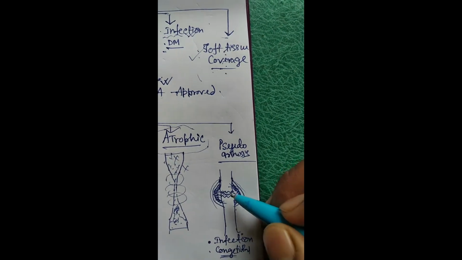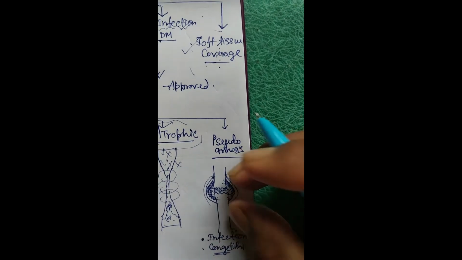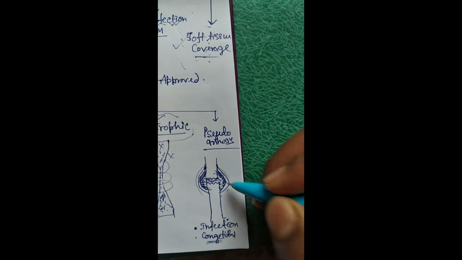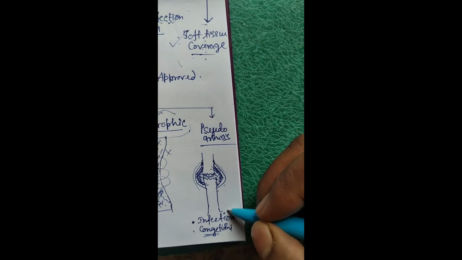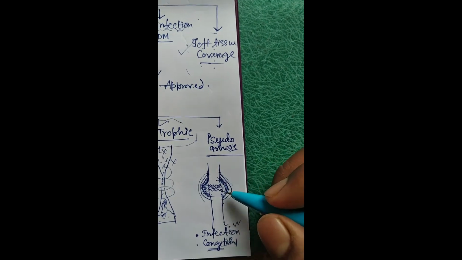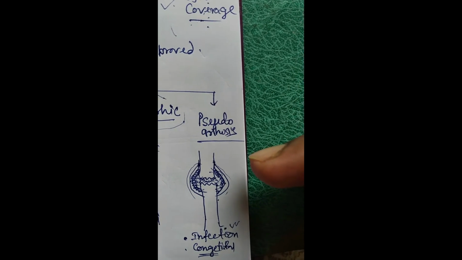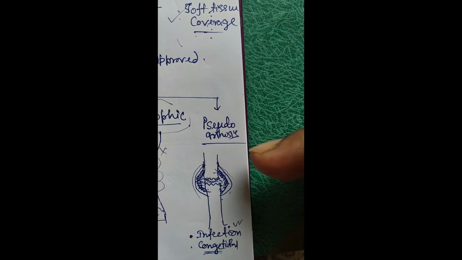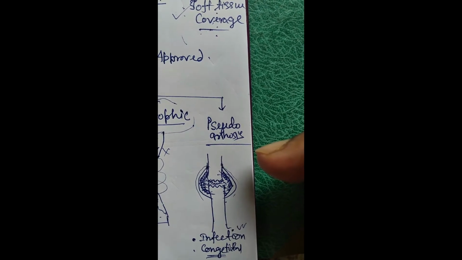So this fracture site becomes a joint, but it is a pseudo joint. This is called pseudarthrosis. Sometimes due to infection in the long bone in adults there is a chance of pseudarthrosis, and sometimes there is congenital pseudarthrosis, with lack of cambium layer over the periosteum and bad fibers of tissue.